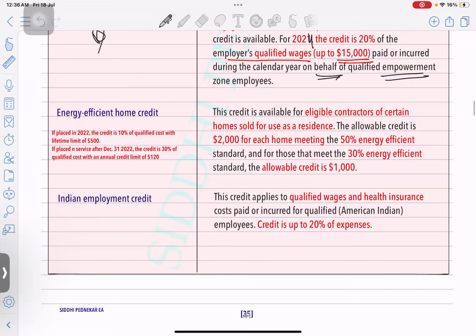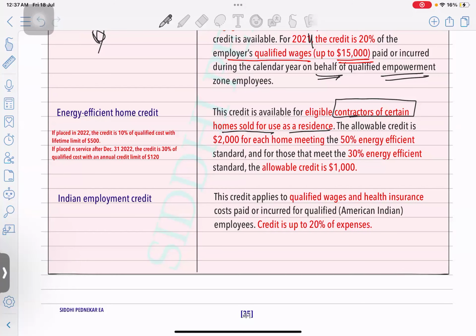Then we have an energy efficient home credit. This is also kind of important. Let's say in your home you are installing solar panels, you are saving electricity. The credit is available for eligible contractors of certain homes sold for use as a residence. So this is from the contractor's perspective, not from the individual. Being an individual, if I have installed solar panels, I'll get a credit in my 1040 return. But the person who is selling those solar panels, or who is converting the whole house into an energy efficient home, that contractor is allowed to take the credit.